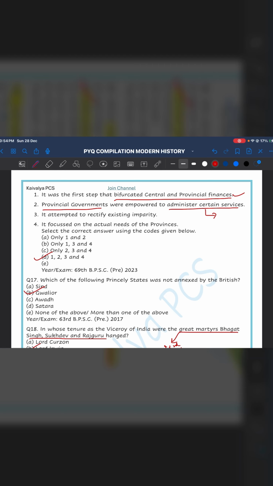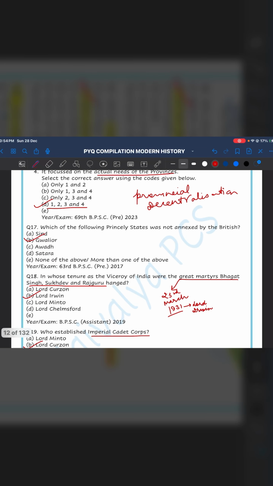Third is, it attempted to rectify the existing imparity and it focused on the actual needs of the provinces. Lord Mayo's 1870 resolution focused on provincial decentralization, so it talked about the actual needs of provinces. Therefore, the answer would be 1, 2, 3, and 4, D.